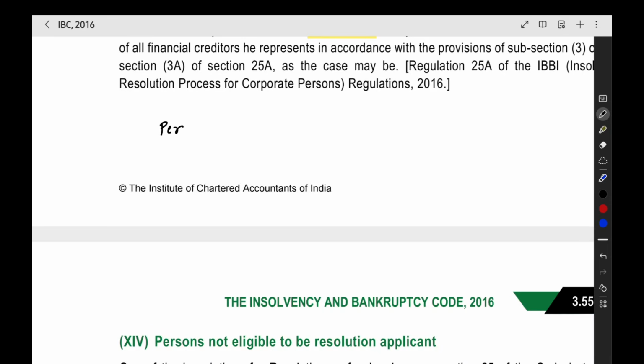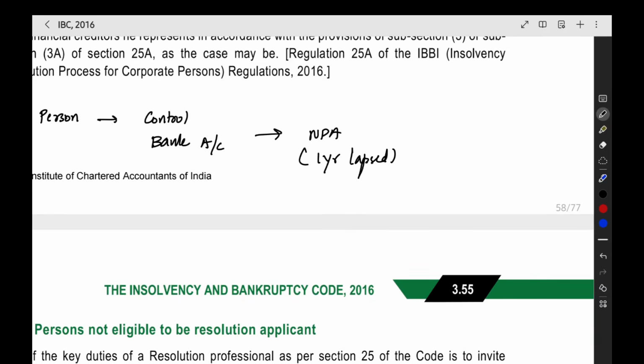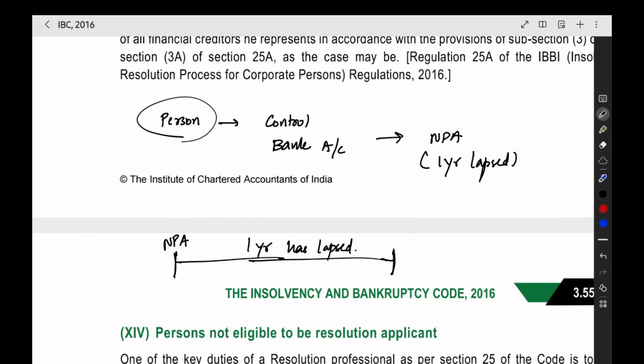One person has one bank account under his control that has become NPA, and then 1 year has lapsed from the date of NPA when you see from the date of commencement of CIRP. For example, this is the date of commencement of CIRP, and this is the date of NPA we can take. Now if 1 year has lapsed, that particular person is not eligible.